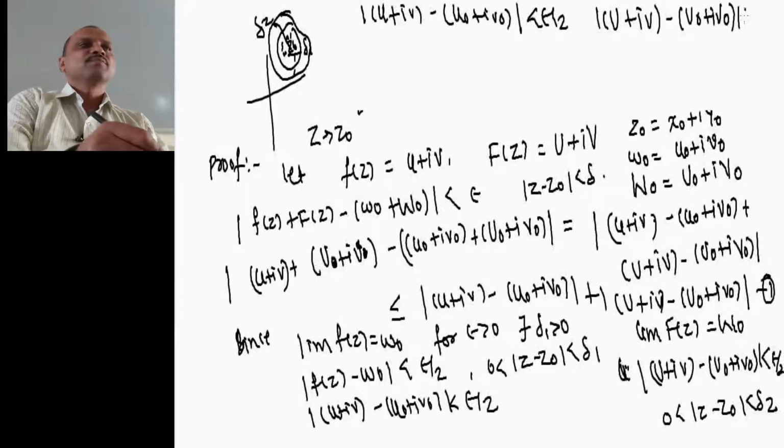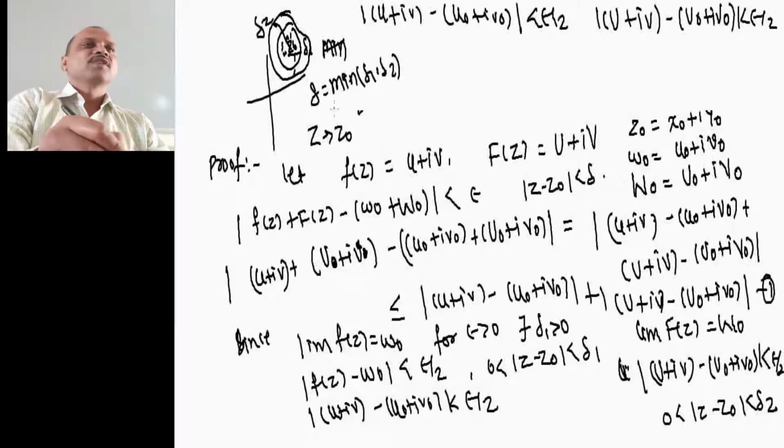For this, let us take delta as the minimum of delta 1 and delta 2, as usual in the real numbers. So these two conditions are valid for mod of z minus z0 less than delta.